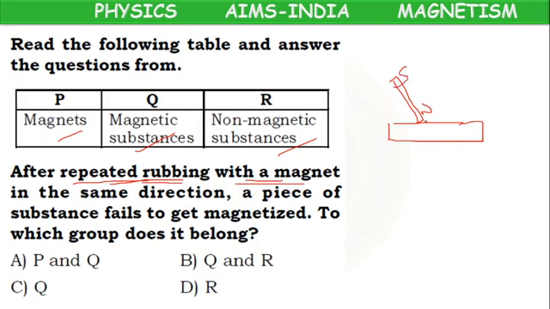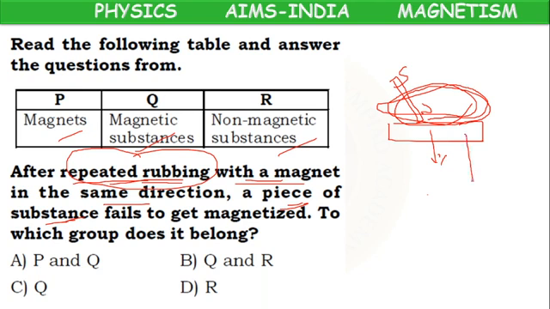If I have a magnet like this and repeatedly move it in this direction, this object will become a magnet. But here the question is, after repeated rubbing in the same direction, the piece of substance that we have taken fails to get magnetized. Means it cannot be made into a magnet.